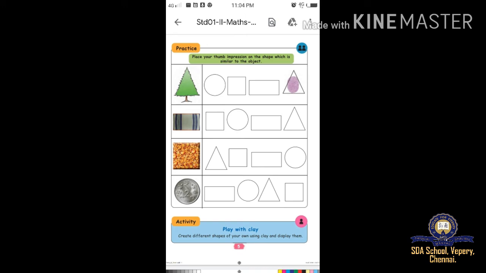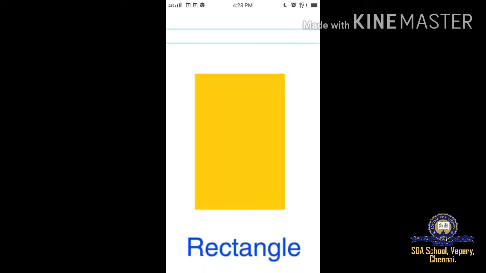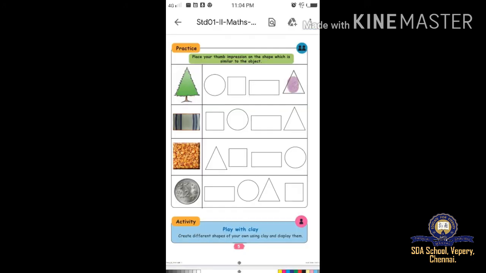The second one, mat. What is the mat's shape? Rectangle shape. So for the third one, you have to do the thumbprint. The next one, kadala muttai, that groundnut or peanut sweet.